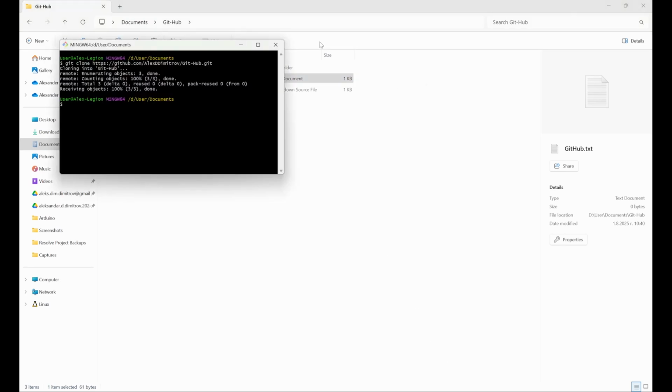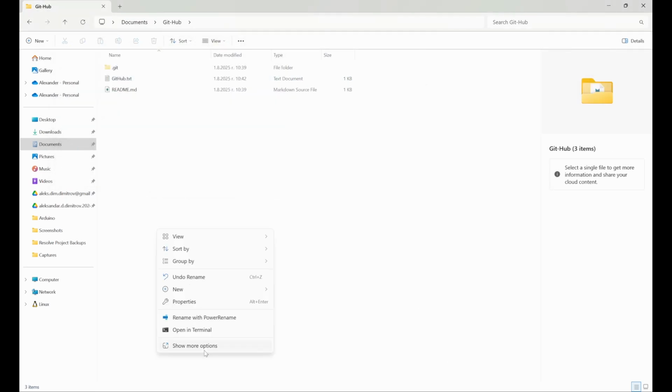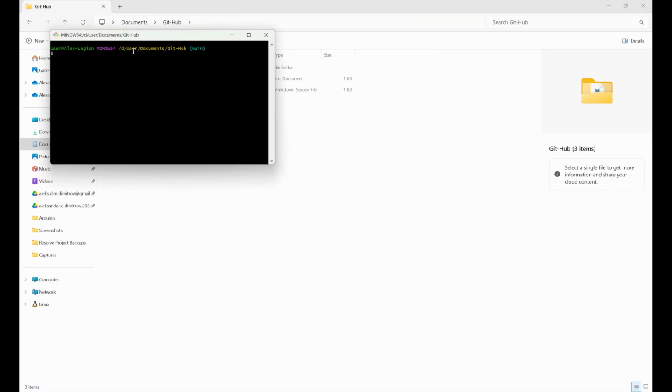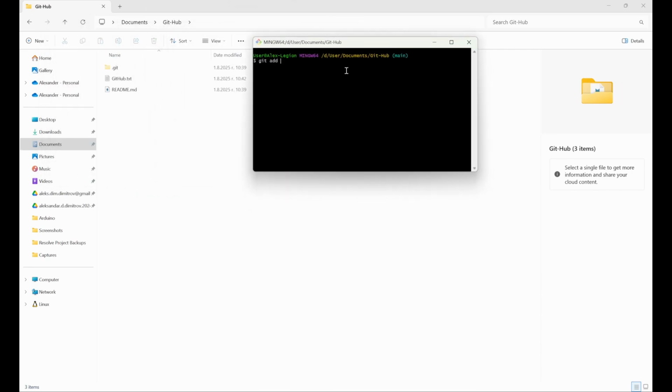Now we close our Git Bash that we have opened, and we open it inside the folder that we want to commit. How to add the changes? We write git add, and let's write the file name, which was GitHub.txt, and here it has been added.